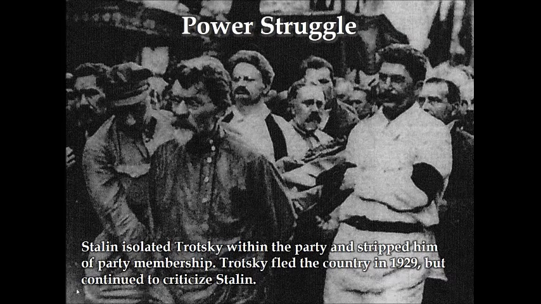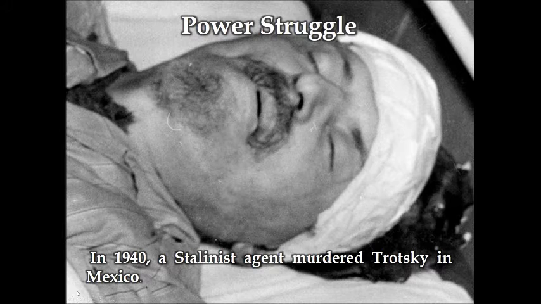Stalin isolated Trotsky within the party and stripped him of his membership. Trotsky fled in exile in 1929 but continued to criticize Stalin. The power struggle between Trotsky and Stalin would end when in 1940 a Stalinist agent murdered Trotsky in Mexico. This would also open the door for Stalin to become the next dictator of the USSR.